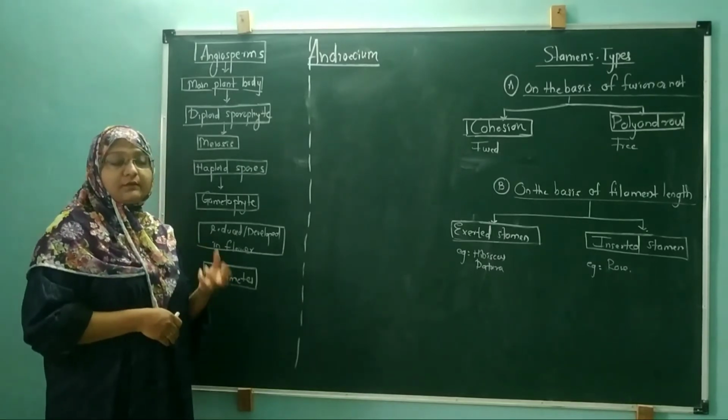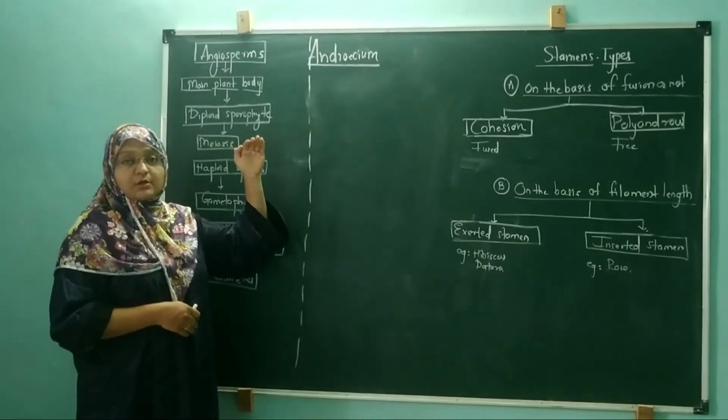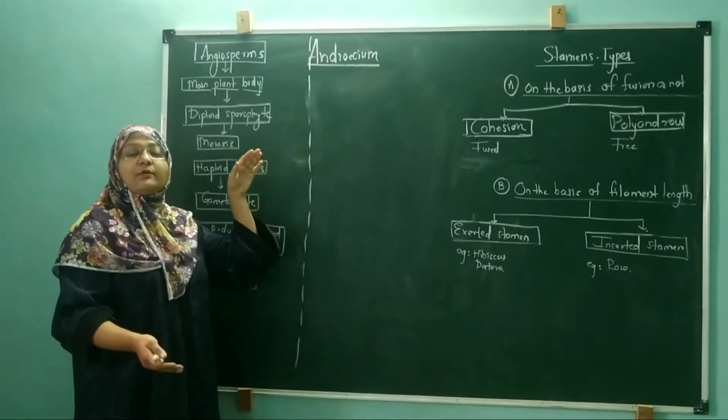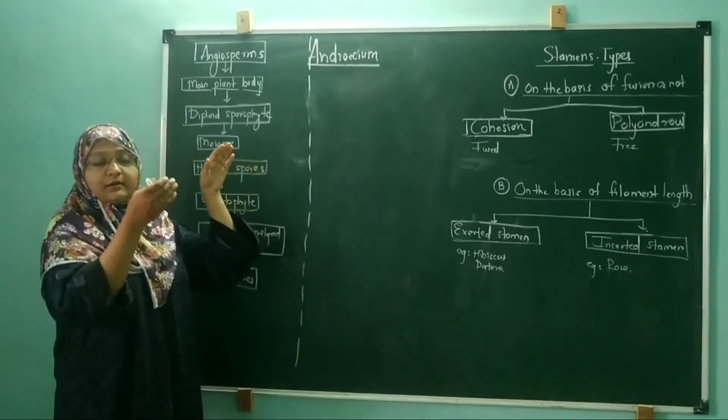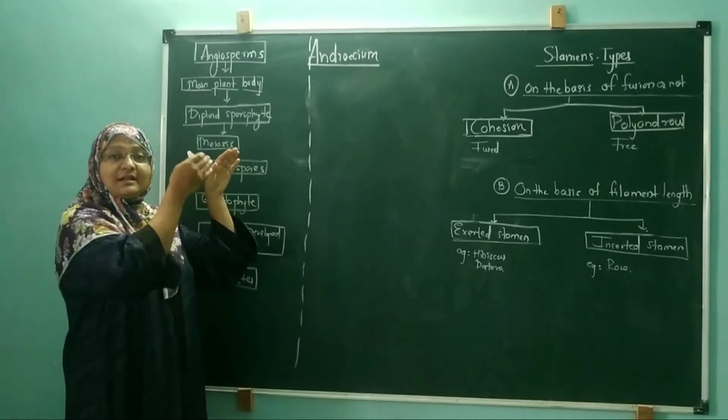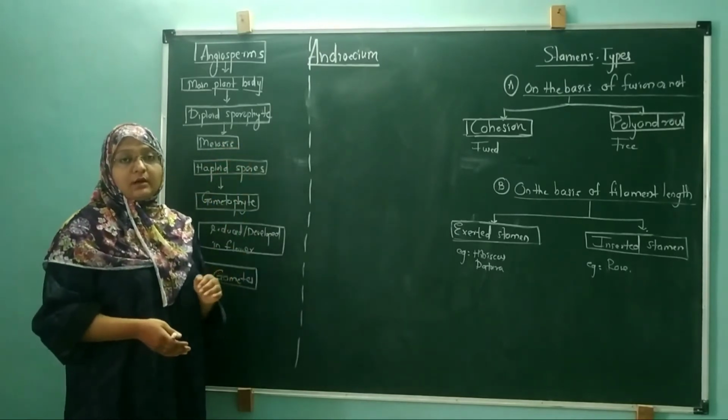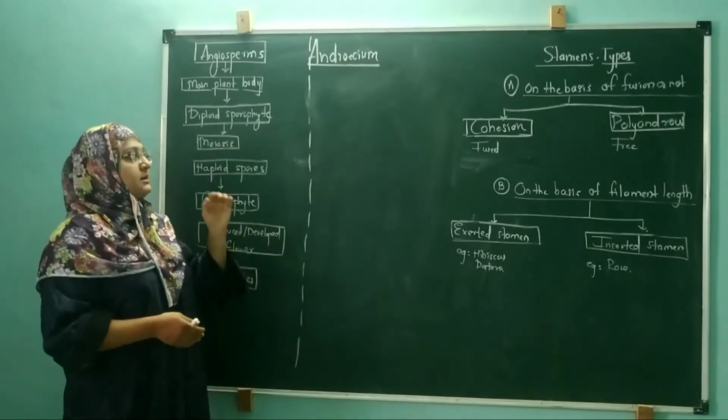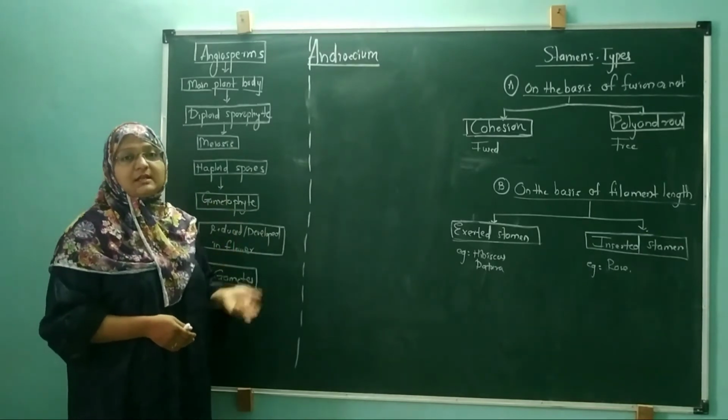In the previous lecture we studied about the formation of sporogenous cells up to the formation of fruits and seeds. These are the 9 steps we are going to conclude, starting from the first, that is the formation of sporogenous cells.